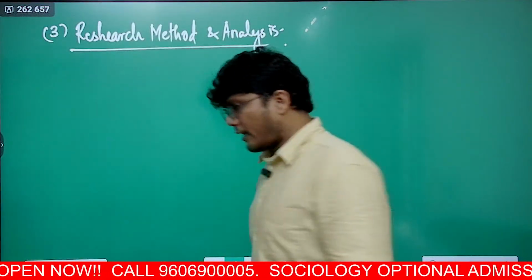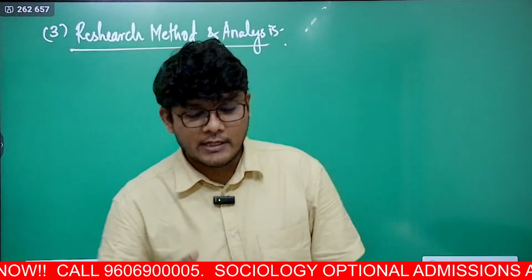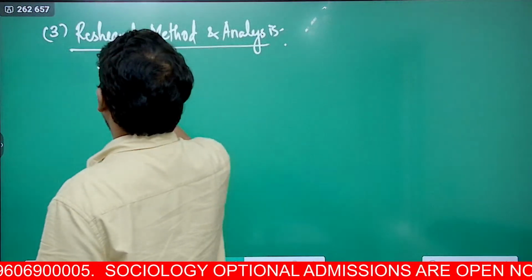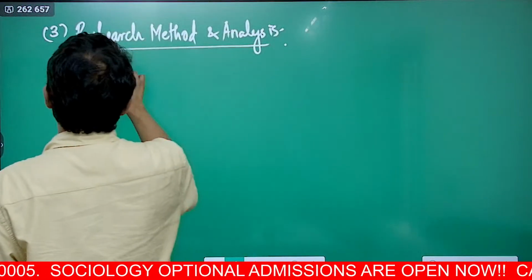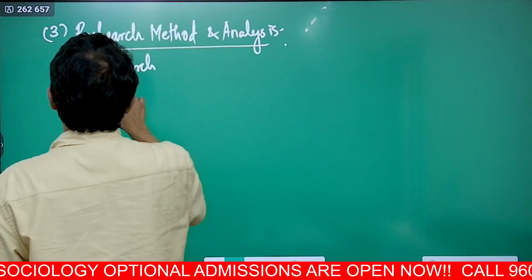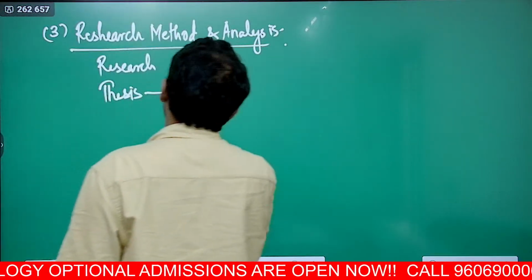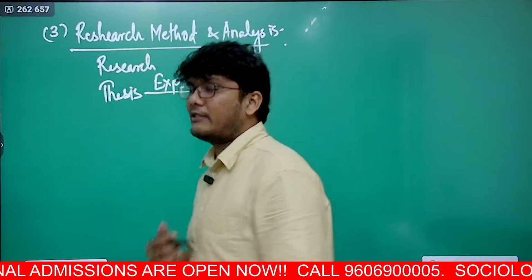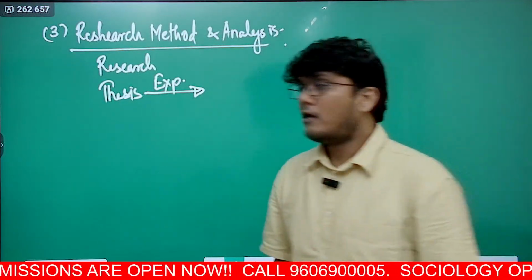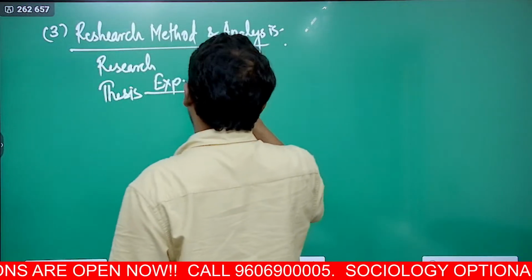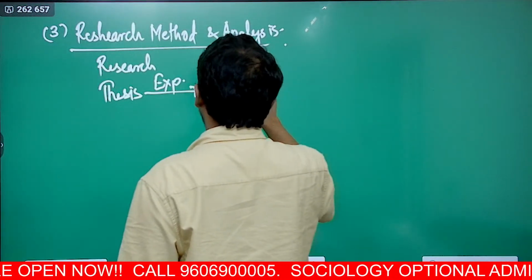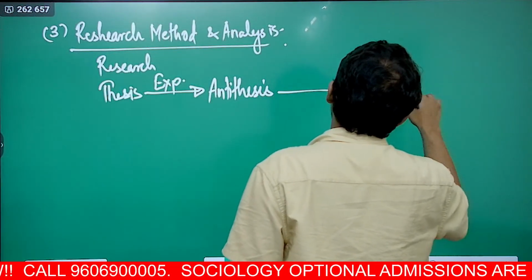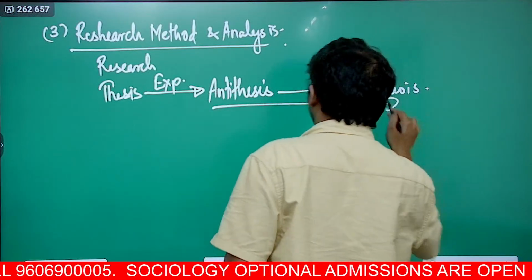Right. So in this you will understand how sociologists actually conduct research. How do they do the research? What should a research include? For a research, first there needs to be a thesis. Then the experiment will be conducted. Then either the thesis is confirmed or not. If it is not confirmed, it becomes the opposite, so there is an antithesis. After knowing it, we come up with a new thesis, and it keeps on going. This is the method of research.